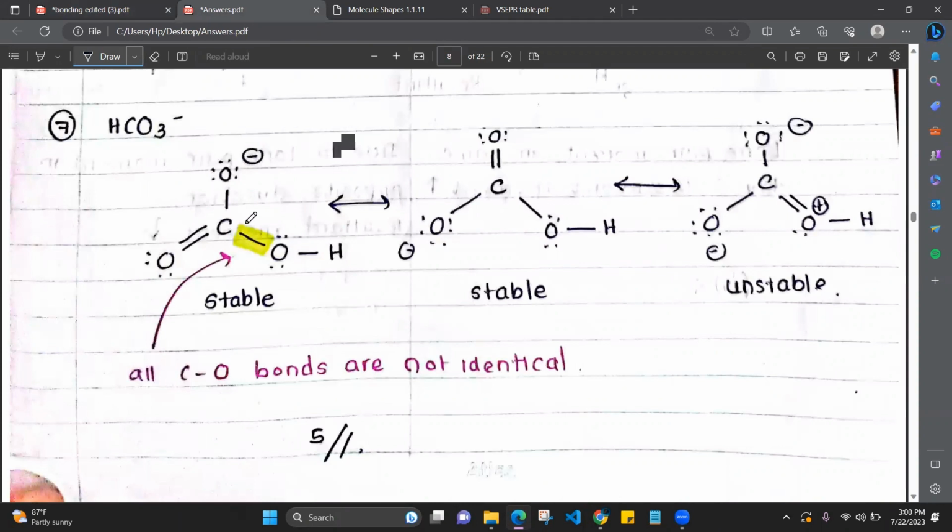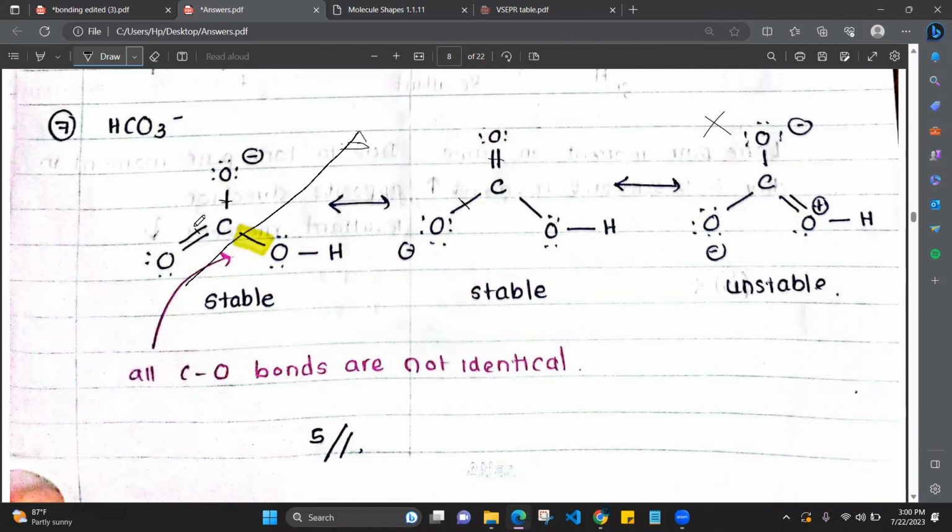This is the structure of bicarbonate ion. This carbon, you have to consider the resonance hybrid, okay? So when we draw the resonance hybrid, we use only the stable resonance structures. We don't consider this one, okay? We consider only the stable resonance structures and we draw the resonance hybrid. Then you can see this bond and this bond have the same bond length, right? Because in the resonance hybrid, we will be writing the bond like this, and here the dotted bond, right?